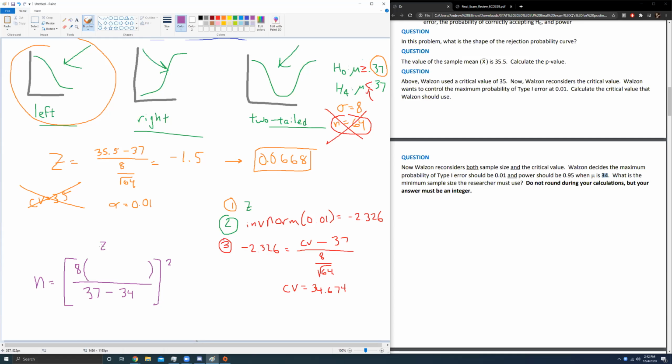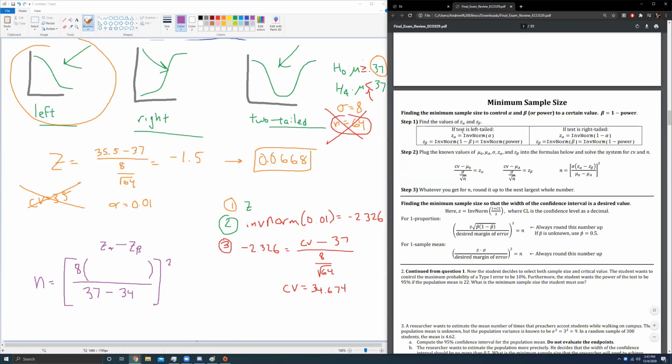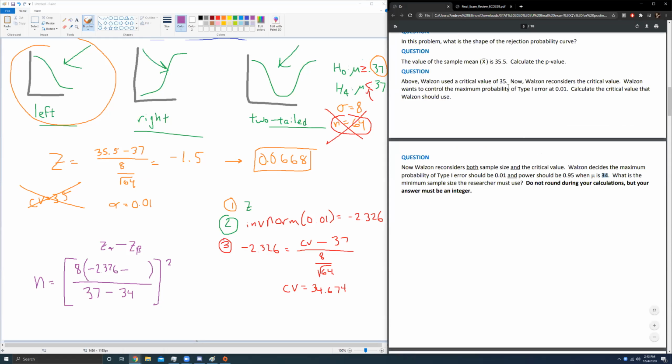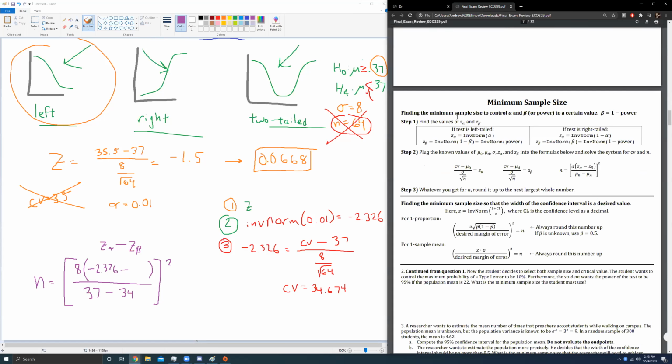The last thing we have to get is that z alpha minus z beta quantity. How do we figure that out? Cheat sheet time. If the test is left-tailed, which ours is, we do inverse norm of alpha. Inverse norm of 0.01 is negative 2.326. Then minus z beta. How do I get z beta? You can use inverse norm of 1 minus beta, or if you're given power, you can use inverse norm of power. In our case, we were given power, so we put 0.95 in for power. Inverse norm of 0.95 gives 1.645.